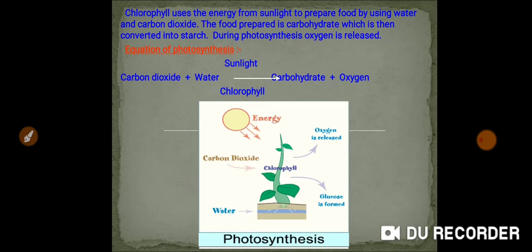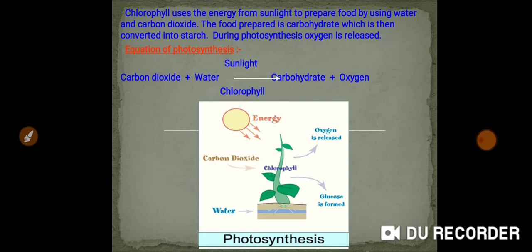Is that important? Is oxygen important for us? Yes, 100%. Without oxygen, we can't survive. So this is the relation between the plants and human beings. If they can't take carbon dioxide to prepare their food, and we can't survive, isn't it? It's a give and take relation between the plants and human beings.